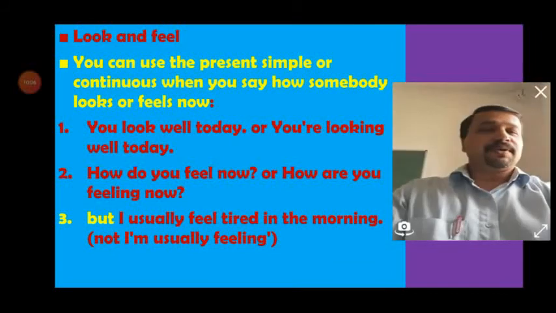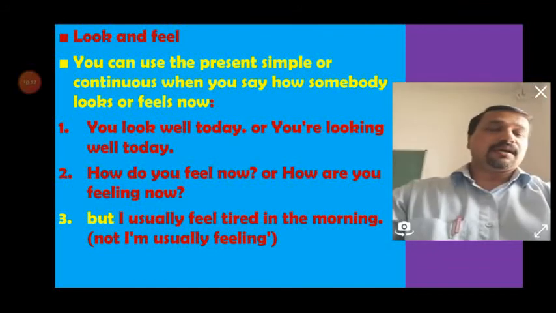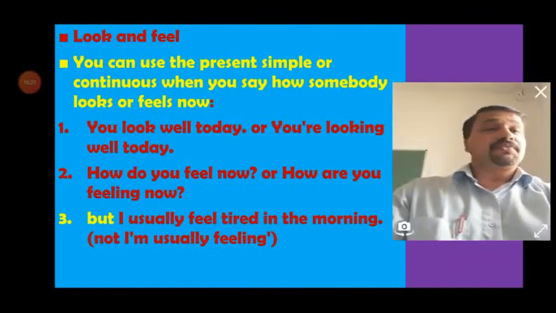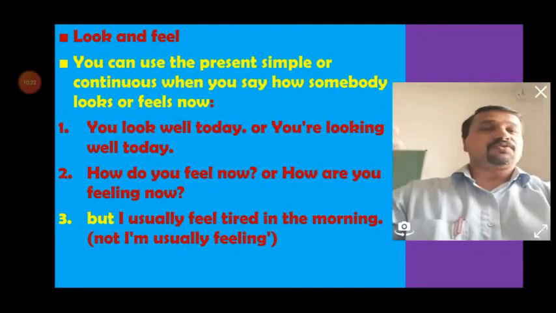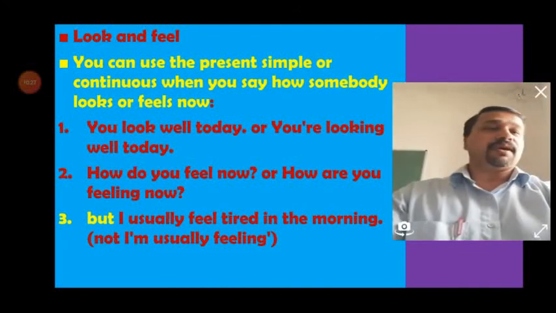Then how do you feel now, or how are you feeling now? How do you feel now is about what your exact feeling is, how you exactly feel about a particular thing. The other one, how are you feeling, asks what things are going on in your mind, how things are kept in your mind about a particular thing. So what's your perspective, what's your point of view. So this is the difference.